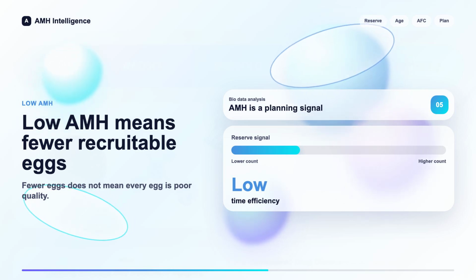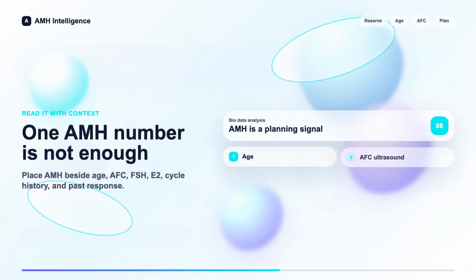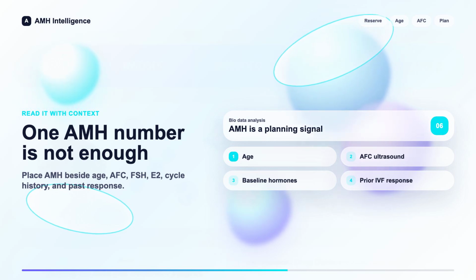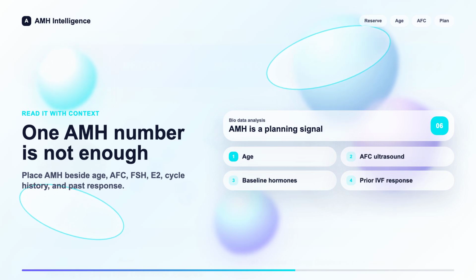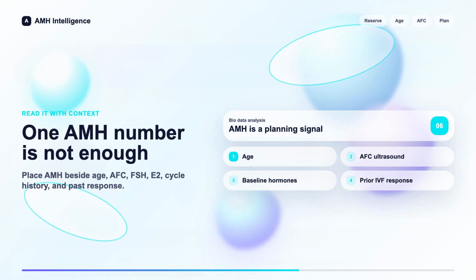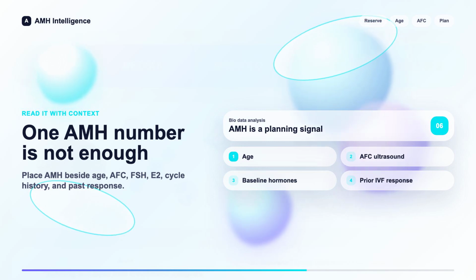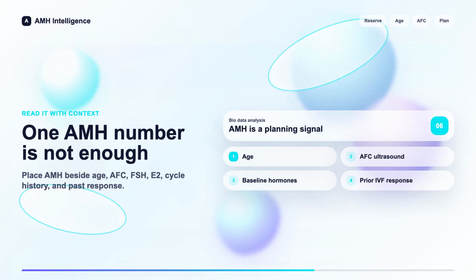As I understand it from the notes, though, the argument here is that age dictates quality. But does overemphasizing age risk discouraging older readers who have otherwise normal AMH levels? That makes sense. But could the evidence also support a different conclusion? Emphasizing age actually empowers patients to act swiftly rather than resting on the false comfort of a normal AMH number. Okay, yeah, that's a good point. So what's the suggestion for the author?